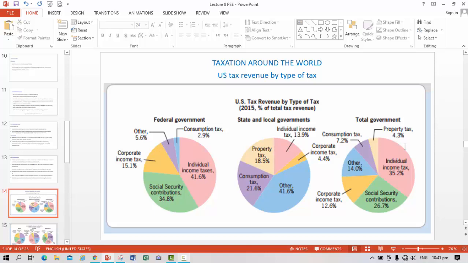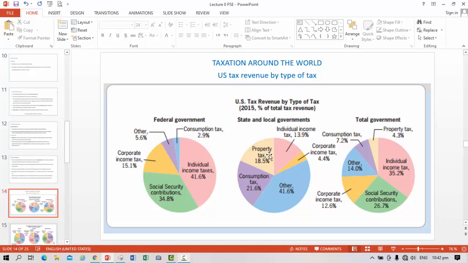In this picture we have the U.S. tax revenue by type of tax. The federal government of the USA collects 2.9% from consumption tax, 41.6% from individual income taxes, 34.8% from social security contributions, 15.1% from corporate income tax, and 5.6% from others.